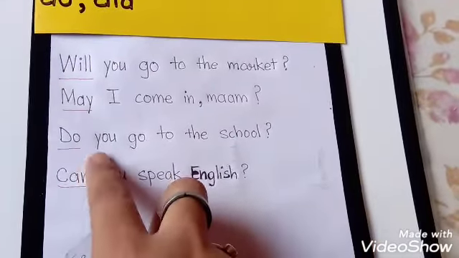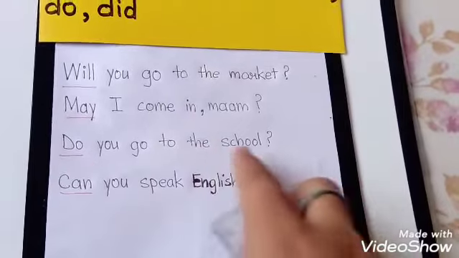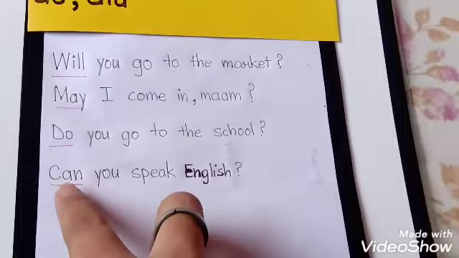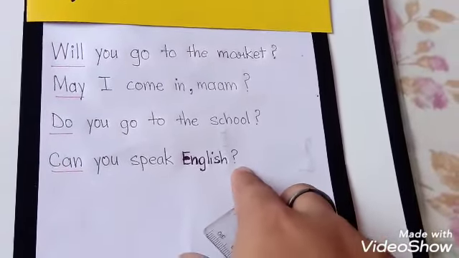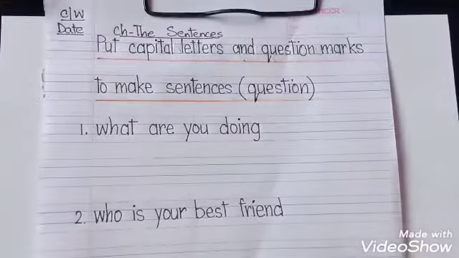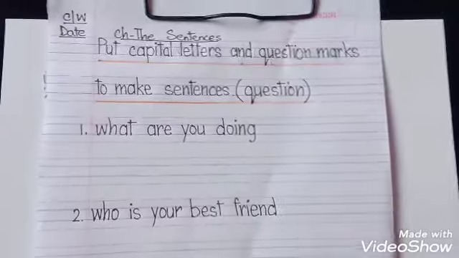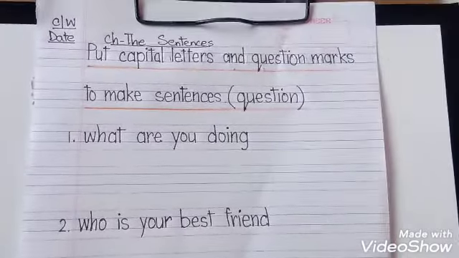Next is, do you go to the school? Do becomes a question and we add a question mark. Can you speak English? We write can, it becomes a question word, and we add a question mark at the end of a sentence. There are other words like these which can be turned into question words, which you will learn in class 3.